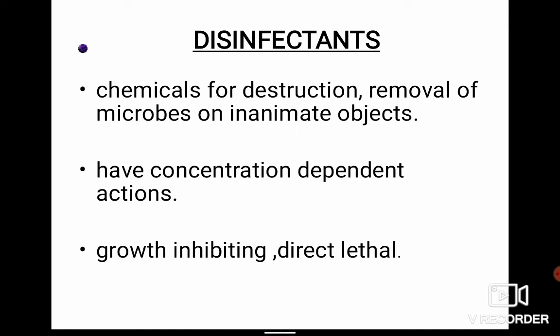And disinfectants are the chemicals that will cause the destruction or removal of microbes on inanimate objects. They have concentration-dependent actions. At different concentrations they have different actions. They either inhibit the growth or they cause the destruction of the microorganisms, that is, they have a direct lethal action.